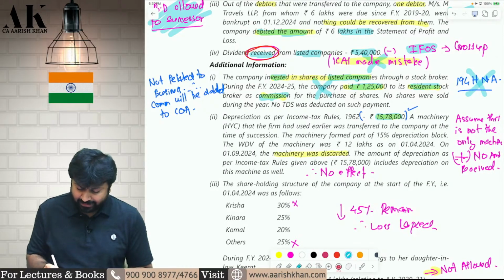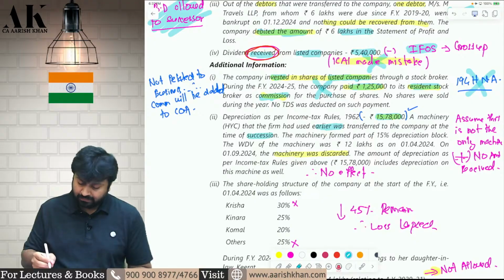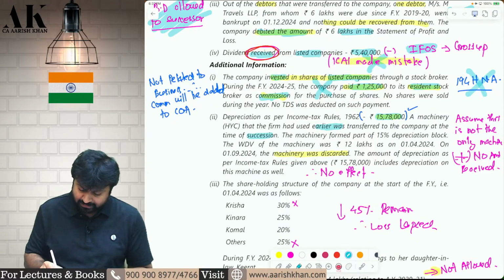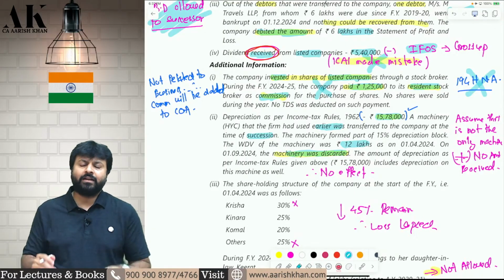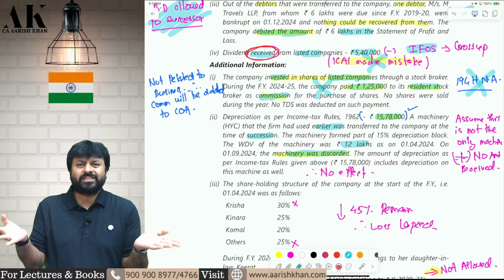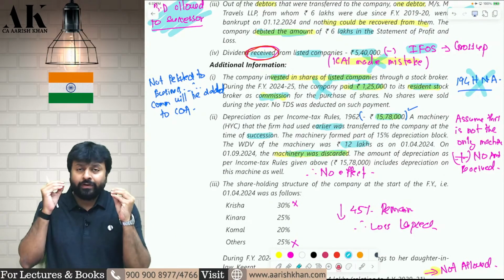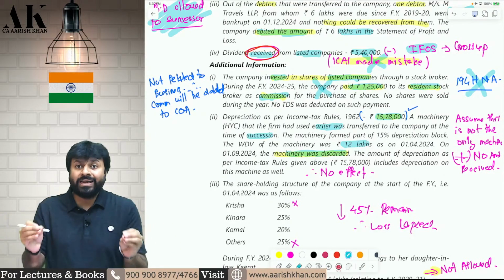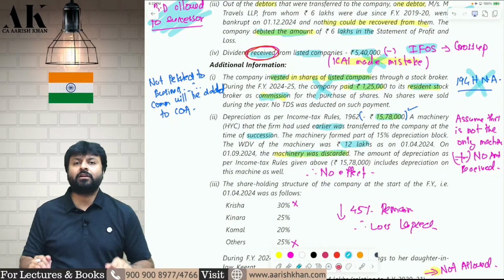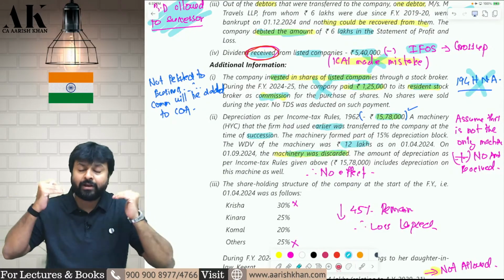Next, the firm has purchased some machinery. That machinery was transferred to the company later on. Today, the WDV of that machinery is 12 lakh rupees. Now, the company has discarded that machinery. So, what is the effect of that? No effect. If you discard any machinery, there is no effect. The effect will come in the block of assets only if there is some money payable on that particular machinery. Is there any money payable on that machinery?